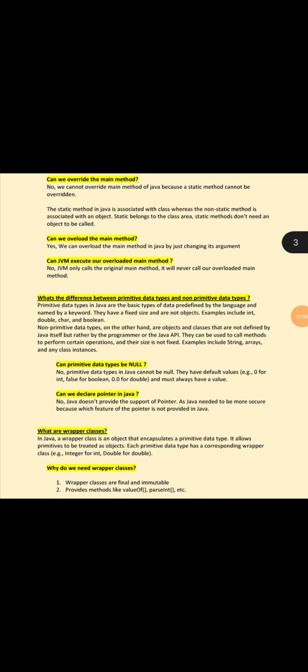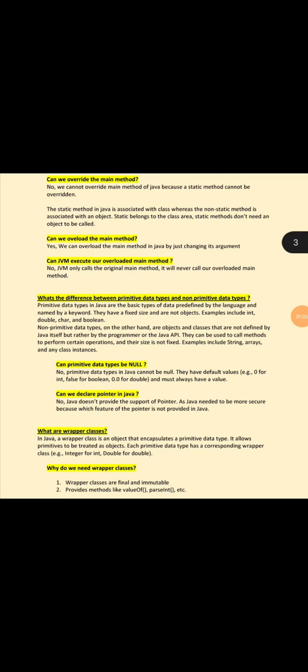Non-primitive data types, on the other hand, are objects and classes that are not defined by Java itself, but rather by the programmer or the Java API. They can be used to call methods to perform certain operations, and their size is not fixed. Examples include strings, arrays, and any class instances.